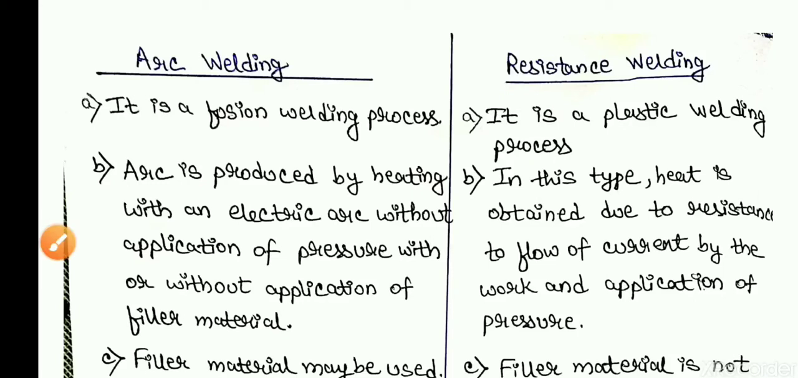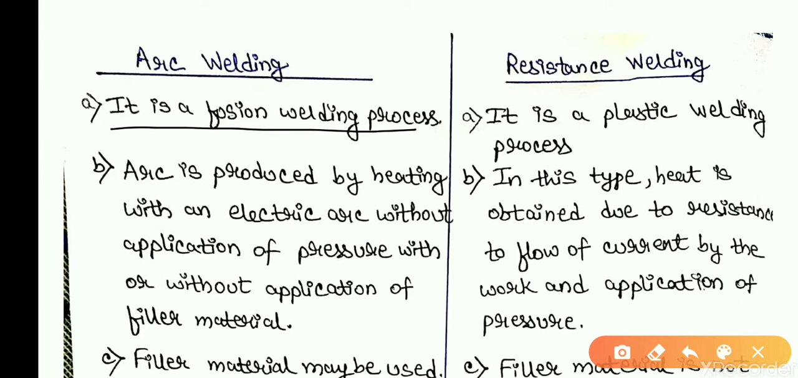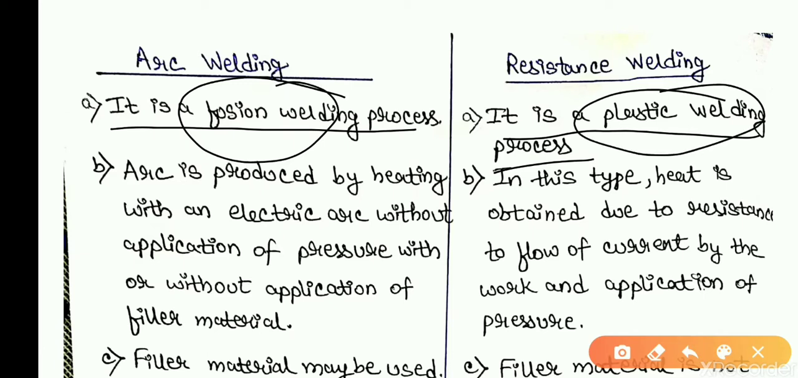Today we are going to distinguish between arc welding and resistance welding. Under arc welding, the first point says it is a fusion welding process, whereas resistance welding is a plastic welding process. So, what is fusion welding and plastic welding? Fusion welding is the welding process done within metals and alloys, whereas plastic welding is related to welding of plastic materials.